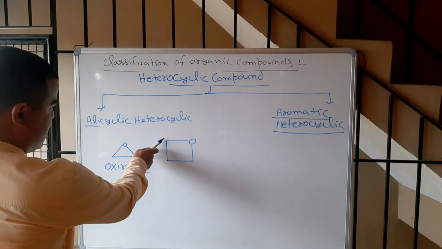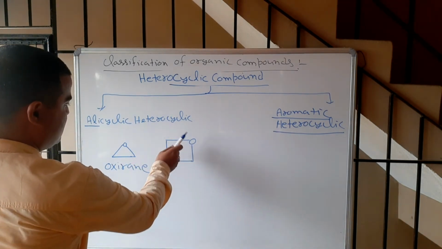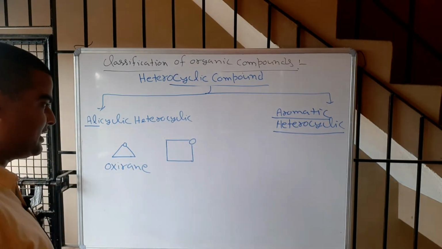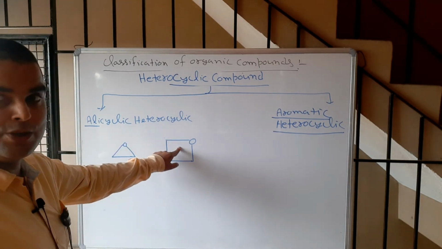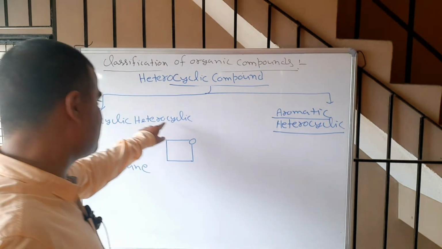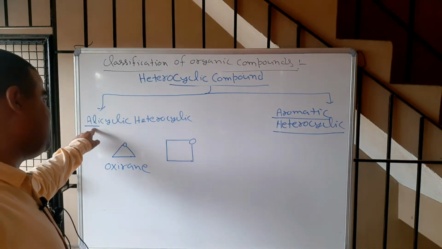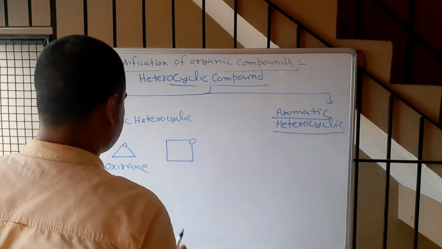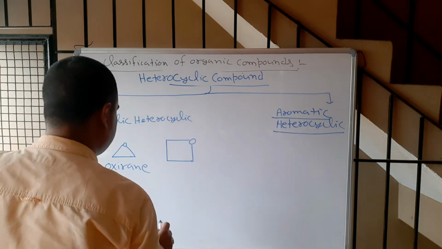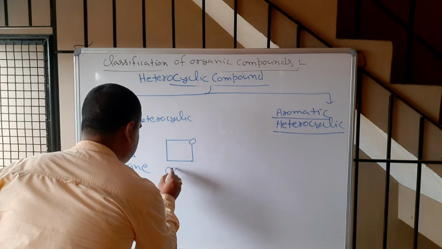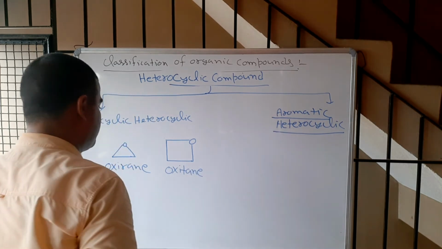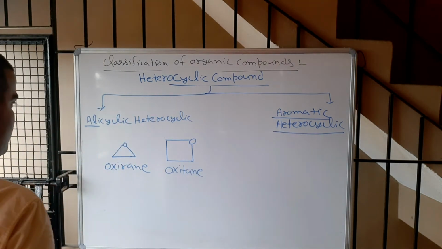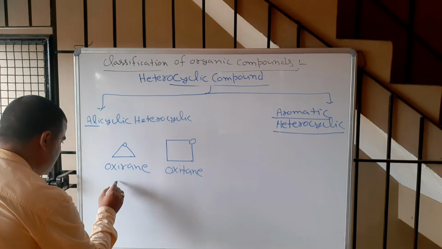Carbon, carbon, carbon, oxygen. So there is a heteroatom, so this is also heterocyclic, but there is no conjugated pi bond, so heterocyclic, aliphatic in nature. This is called oxetane, correct?